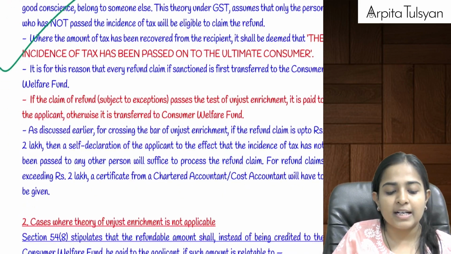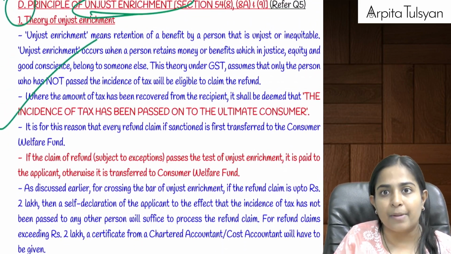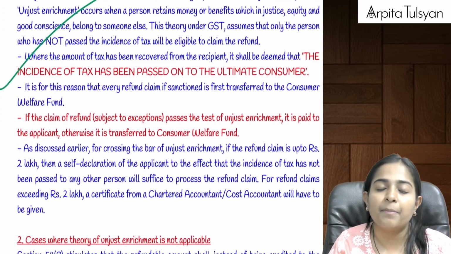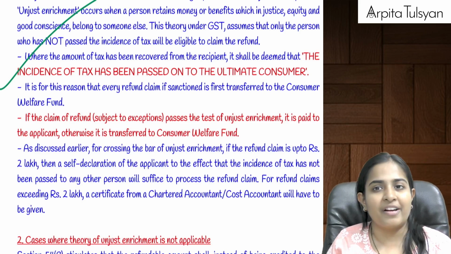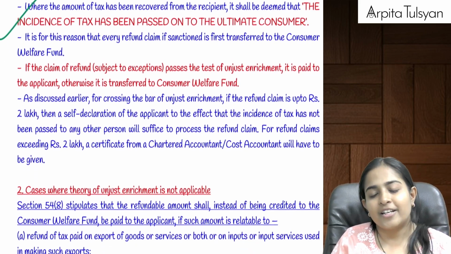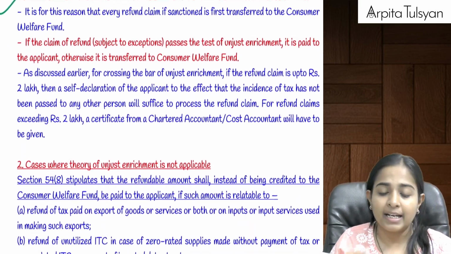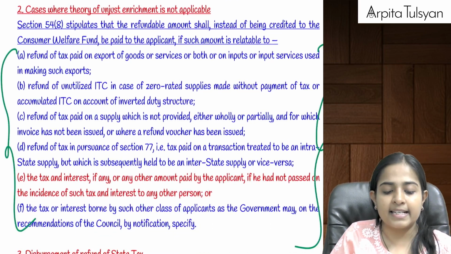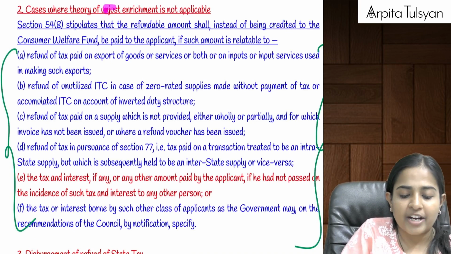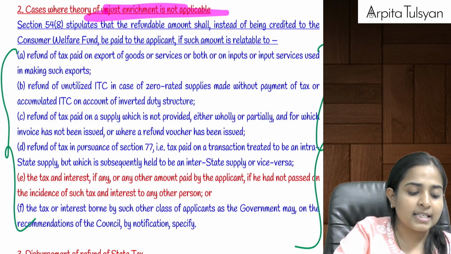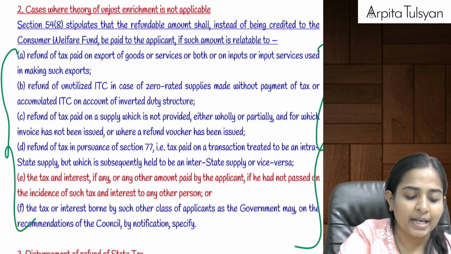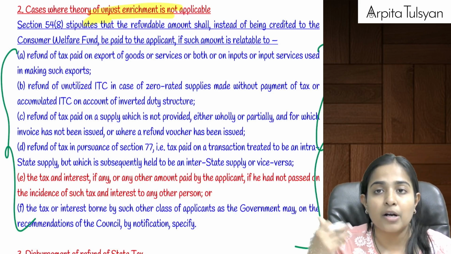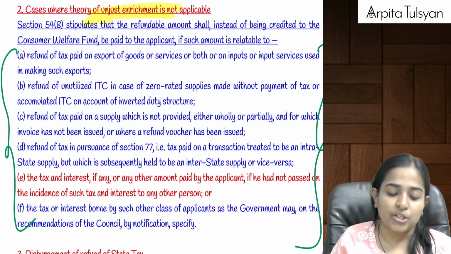Okay, suppose the concept of unjust enrichment is applicable, meaning you are wrongfully claiming the refund, then the refund that would be paid by the department will be credited to the consumer welfare fund. But if the principle of unjust enrichment is not applicable, then the refund will be paid to that particular applicant. Now, these are the six cases when the concept of unjust enrichment is not applicable. It is not applicable means the applicant has not passed on the burden to anyone else, and that applicant is eligible for refund.